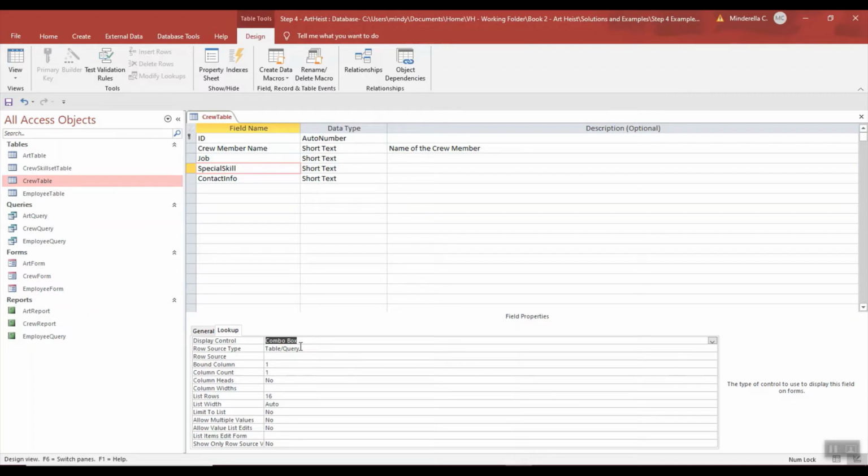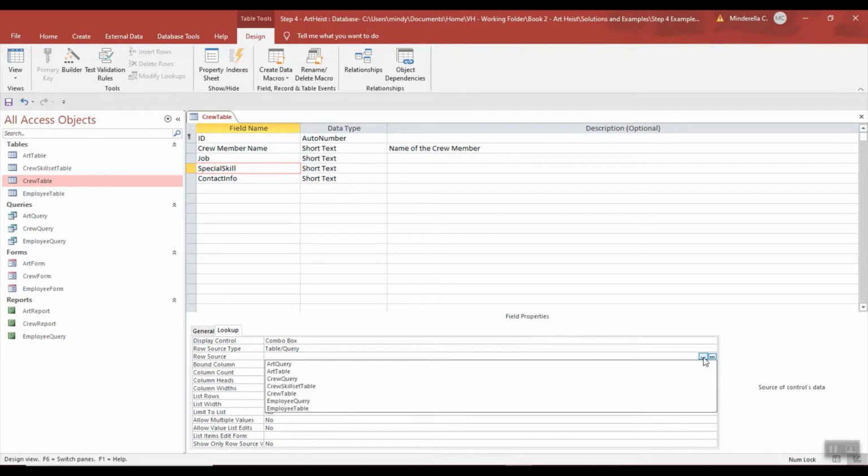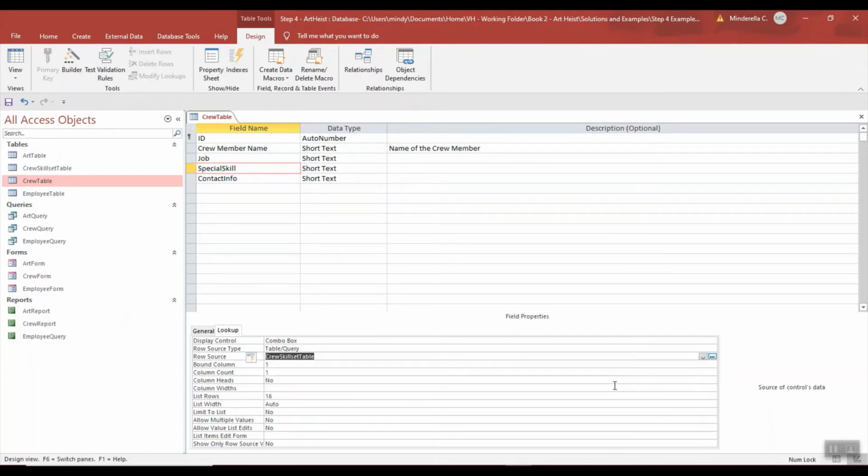The second thing it's saying is it's going to pull from a table or a query, and that's correct. I'm going to click right below that, and it's asking me where it's going to pull the information. I wanted to pull from the crew skill set table, and that was this table right here. And then the only other thing that I normally change would be right here, column count. This I'm going to leave as a 1 because I only have one column in this table. But when we were doing the Harry Potter database and we had a drop down that showed us the ID, first name, and last name, then I had column count set to 3.